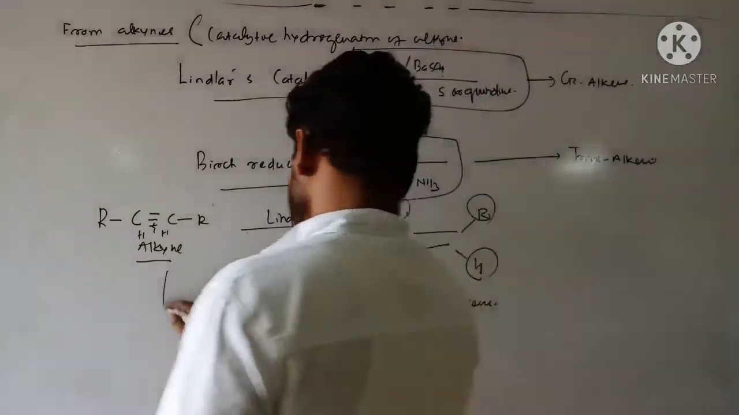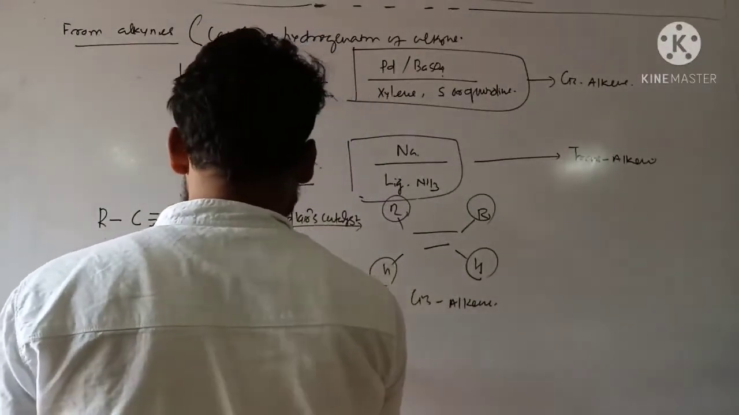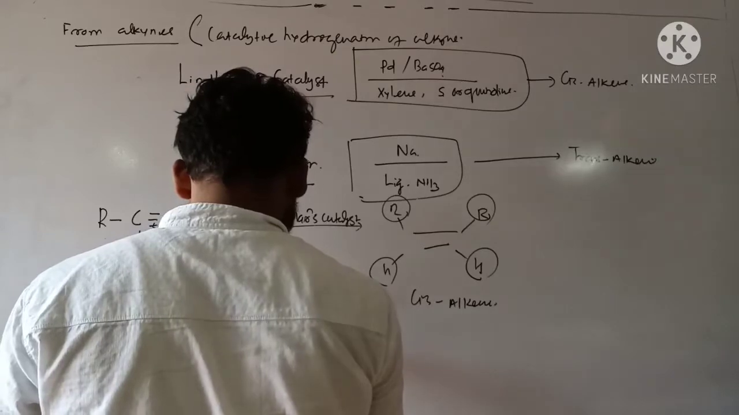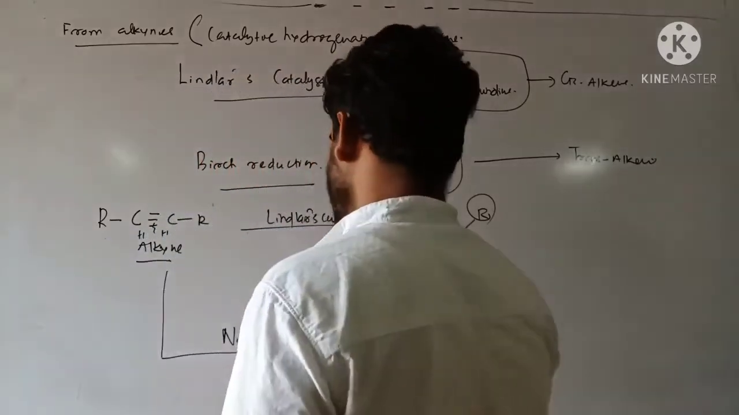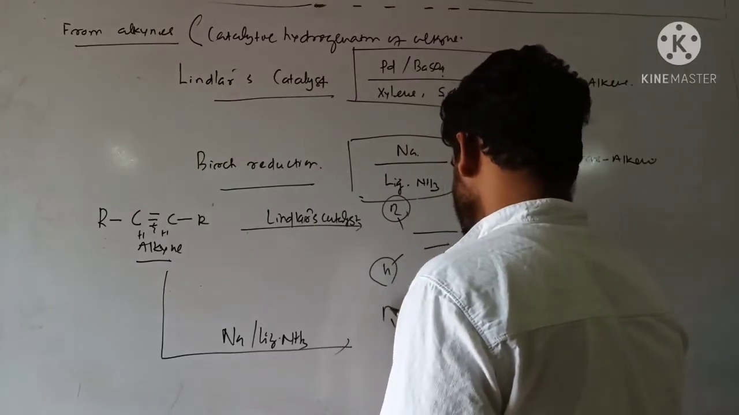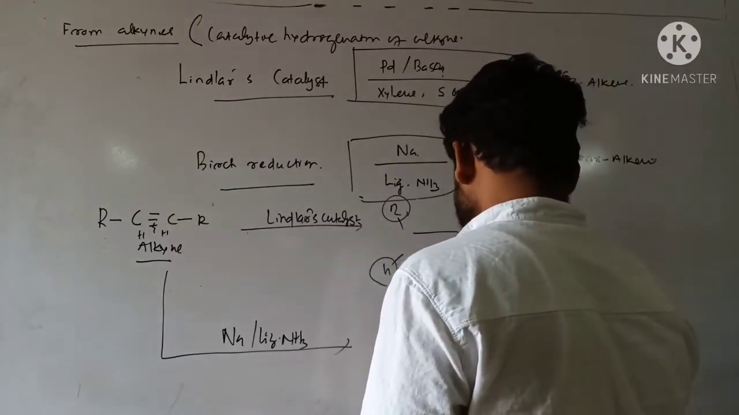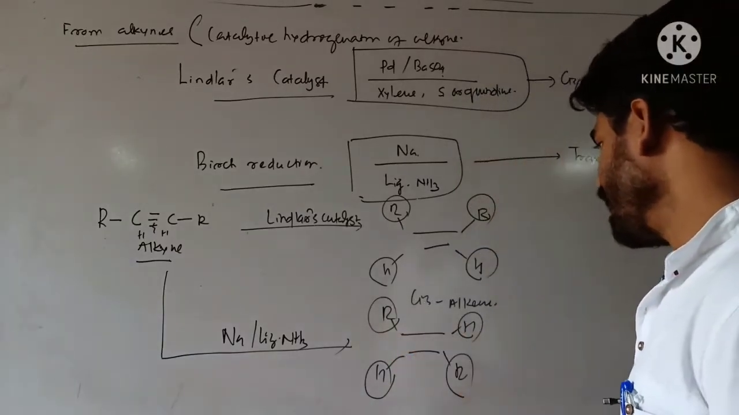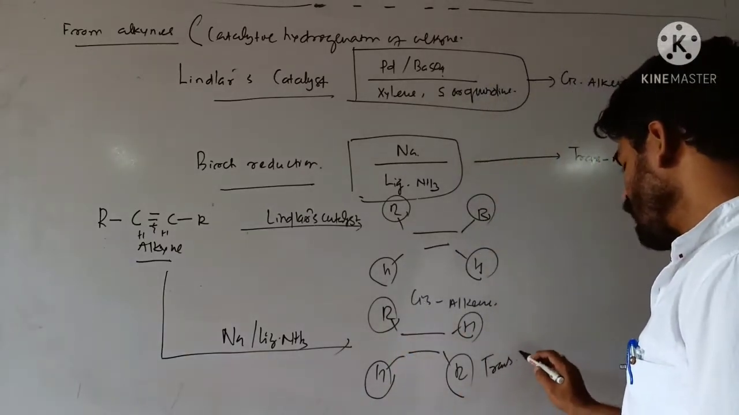Again, if the same alkyne is treated with sodium in liquid ammonia, then what will you get? The alkene you get over here is like this one, R H, and you see similar groups are present at opposite sides. This one is called trans alkene.